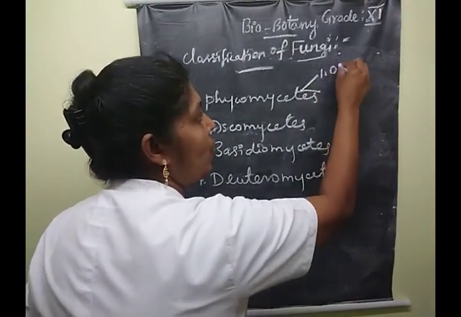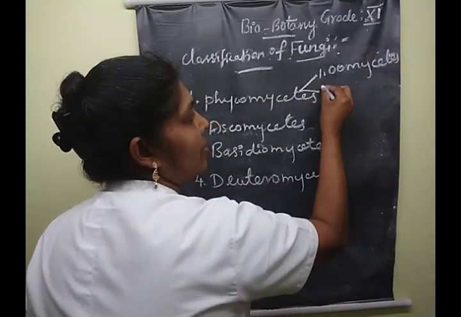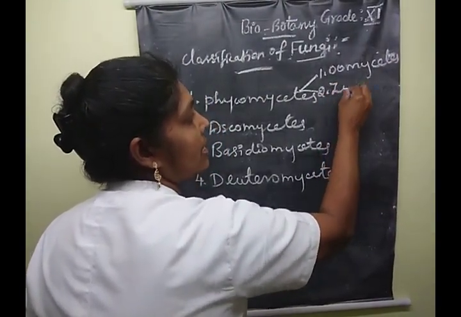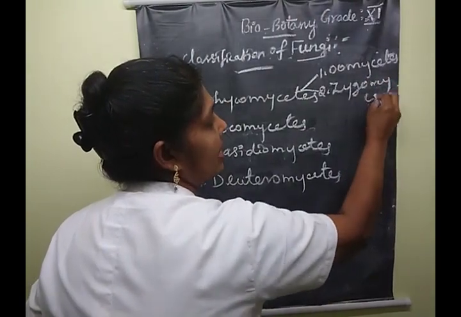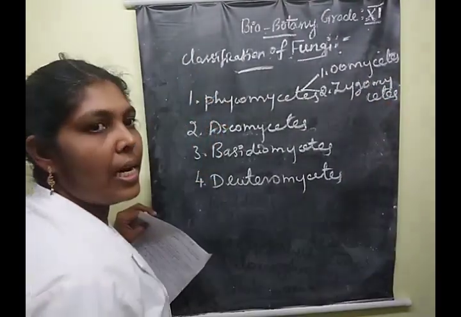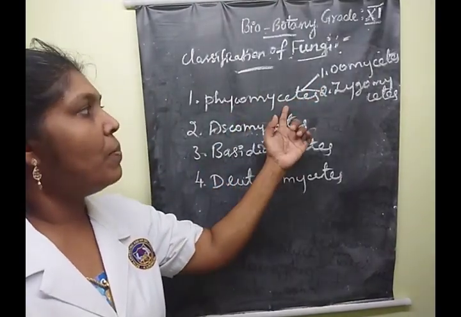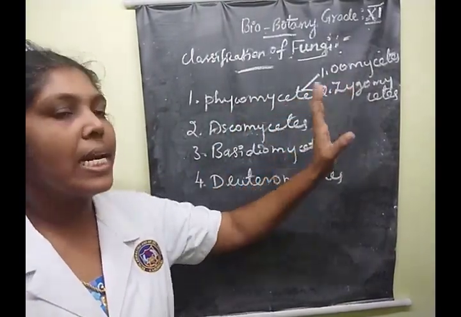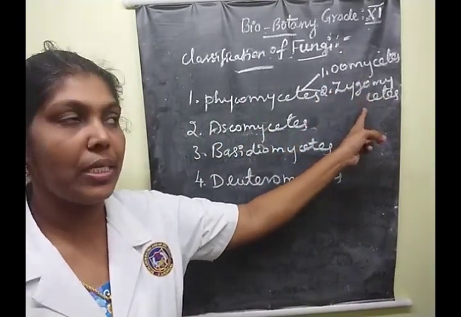One is Oomycetes, and another one is Zygomycetes. Understood, children? Phycomycetes is divided into 2 classes: Oomycetes and Zygomycetes.